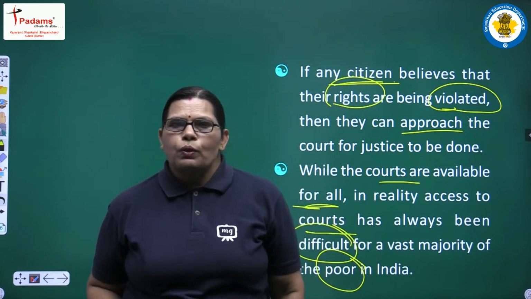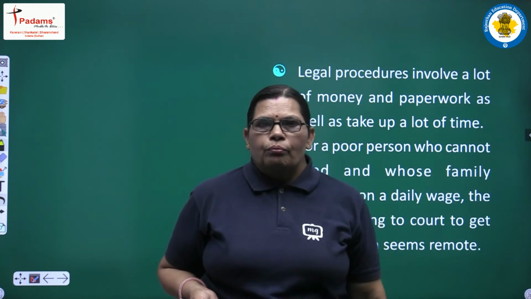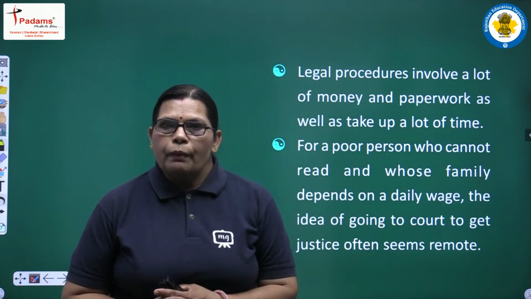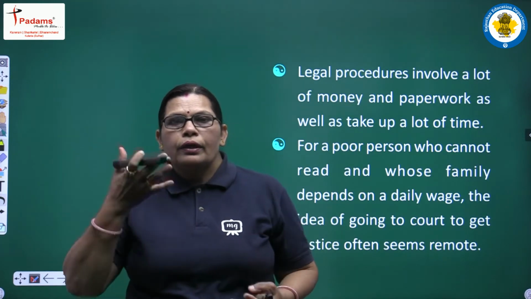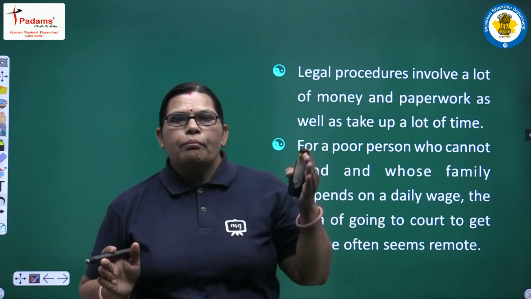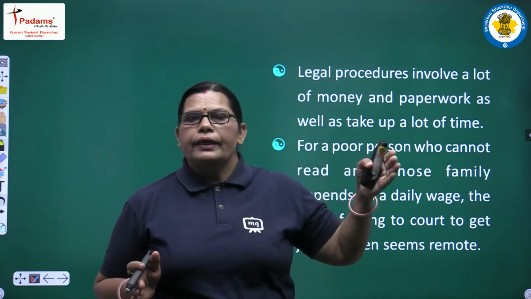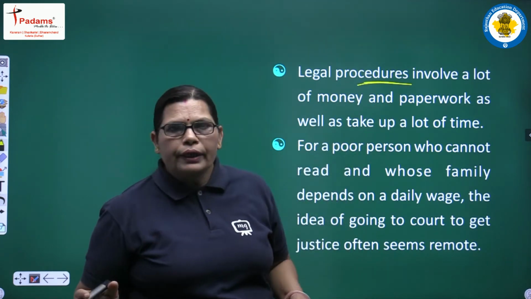So, it is not possible that all the people access the court, because many people don't know their fundamental rights. Many people don't know their own rights as a citizen of India, as a main member of the country. See, legal procedures involve a lot of money.